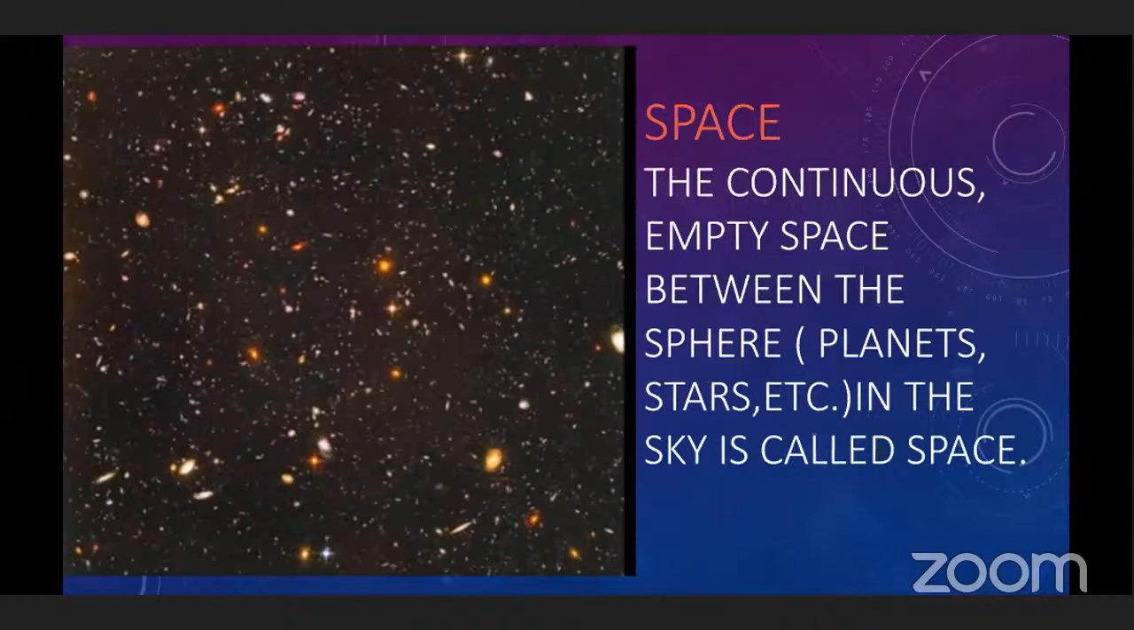Now see what is space. Space is the continuous empty space between the spheres, planets, stars, etc. The empty space between the spheres in the sky is called space. Okay, this is the difference between sky and space. In Earth's atmosphere and the portion beyond that, which we can see with our eyes, is called sky. And the empty space between the spheres is called space.